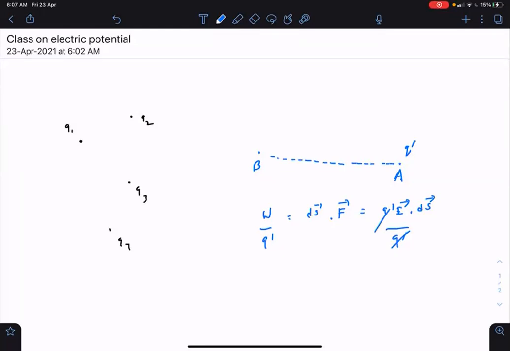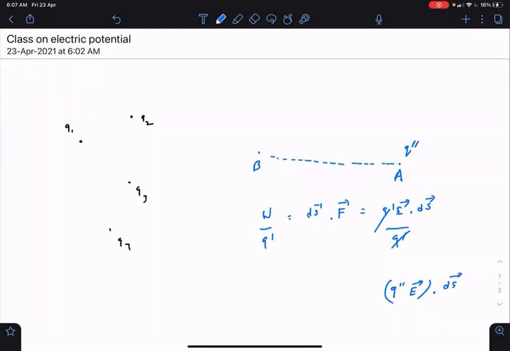Now you may replace Q dash with another charge Q double dash. And the work done on this Q double dash will depend on how much force this Q double dash is getting. So the force that Q double dash will get is Q double dash into electric field. This is a force experienced by Q double dash. And while experiencing this force from the electric field, it is displaced by ds.